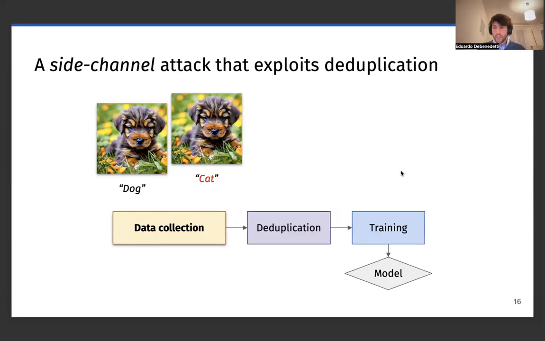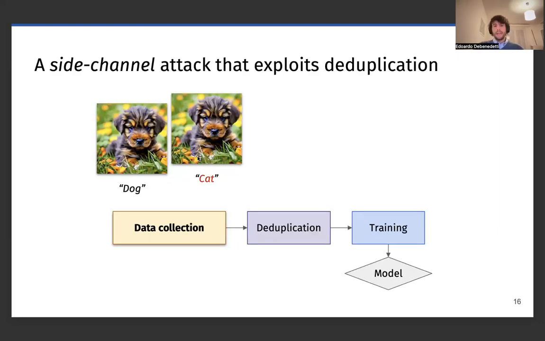And the way this works is actually fairly simple. Assuming that we can poison the data set that is being collected, let's say if the data set is crowdsourced, and we want to see whether another user added their sample to the training set, then what we can do is, if that specific sample, for instance, we want to target this image of a puppy, we want to see whether this puppy was part of the training set before deduplication is applied. We add the image of the same puppy with a different label, for instance, with the label of a cat, assuming that we are training a dogs versus cats classifier.